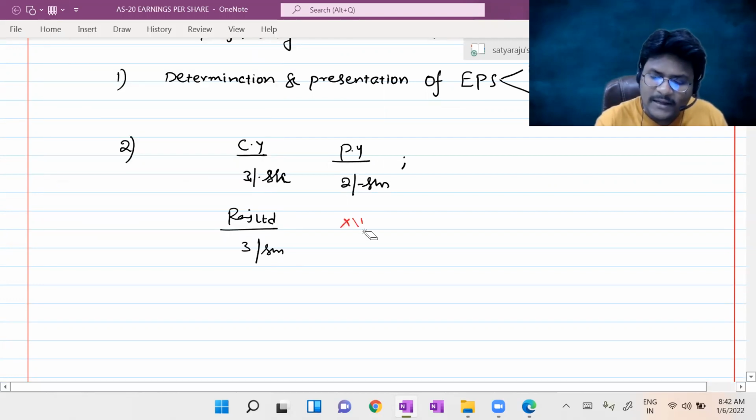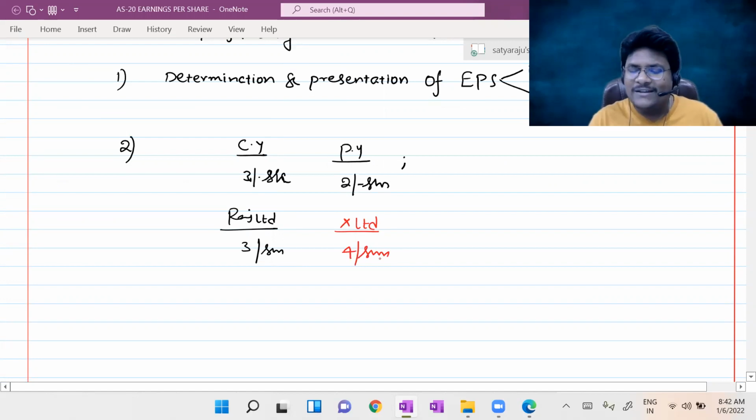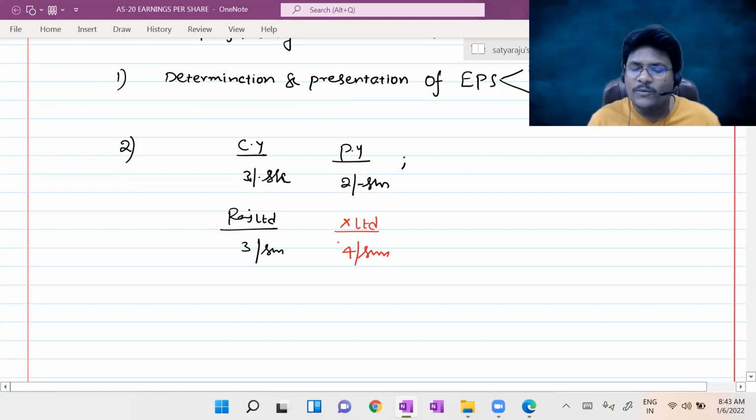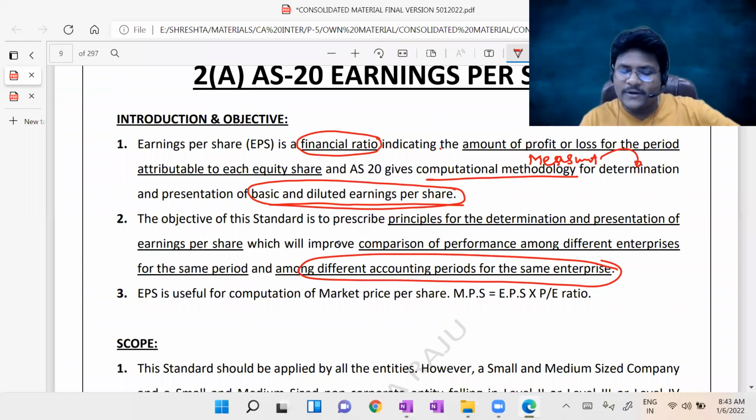X Limited's EPS was 4 rupees per share. Now in the comparison, we can easily know that X Limited gets more earnings per share compared with Raj Limited. Then investors will take better decisions accordingly. So this comparison is only possible if you present EPS in the financial statements. Okay, that is the second objective.